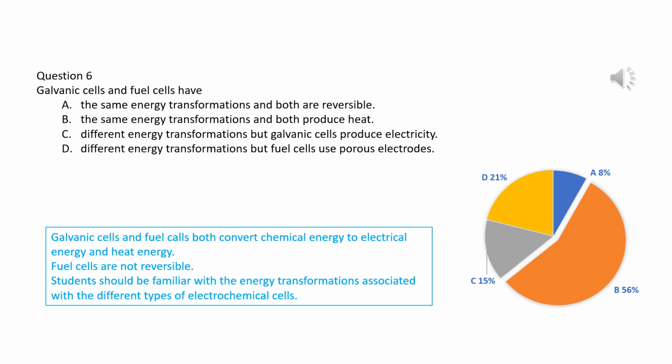Both galvanic cells and fuel cells convert chemical energy to electrical energy. So, C and D are ruled out. Both galvanic cells and fuel cells are not reversible. So, A is ruled out. Heat energy is a byproduct of any cell, although the production of electrical energy is the main function of batteries.